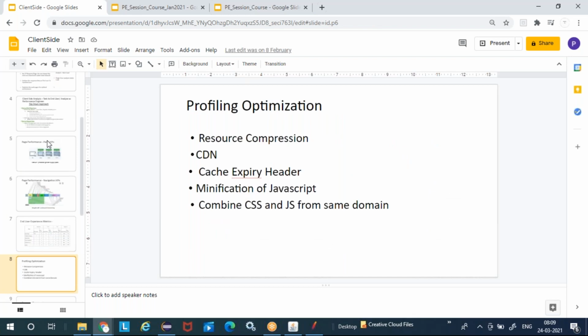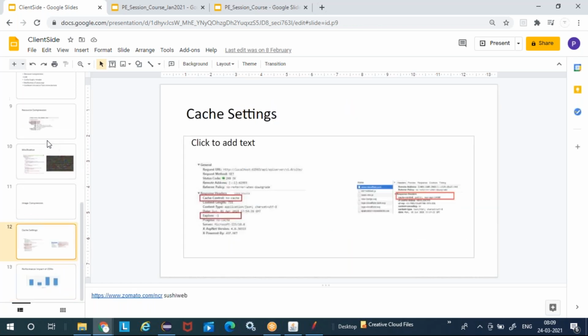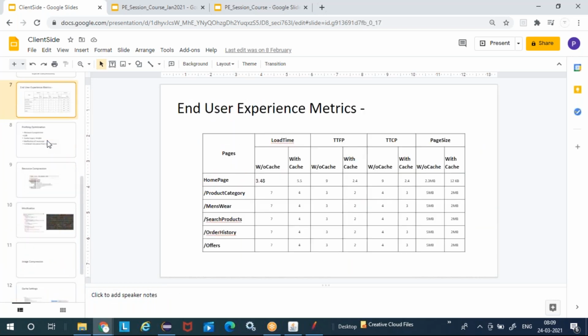Profiling and optimization. What are the various ways we can optimize your resources on the client side? All these things we will try to learn with examples. So this is complete client-side engineering, which is what we will learn.